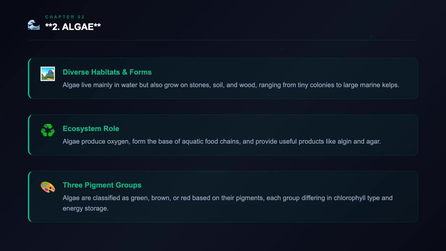Algae play a crucial role in the ecosystem, producing oxygen and forming the base of aquatic food chains. They also provide valuable products like algin and agar. Scientists group algae into three main types based on their pigments: green, brown, and red. Each type has distinct characteristics, such as the types of chlorophyll they contain and how they store energy.